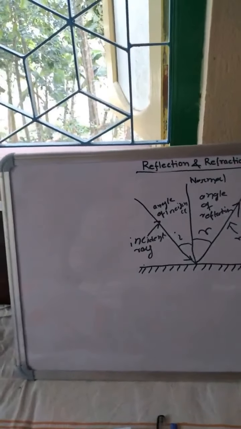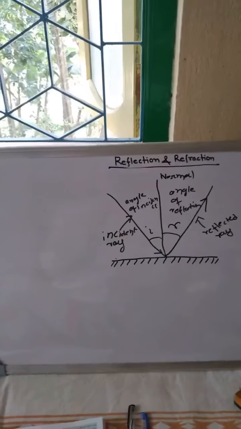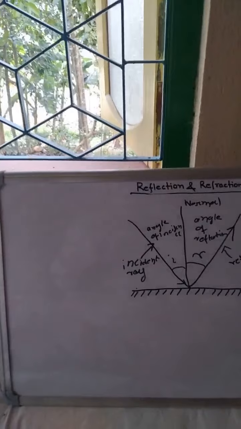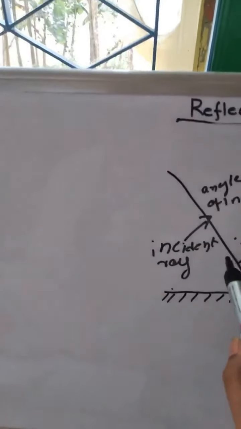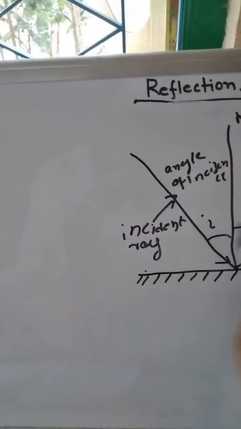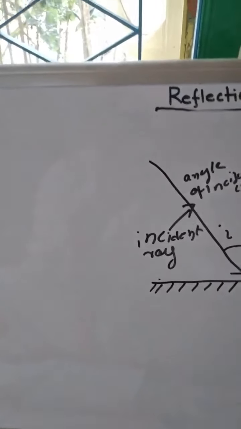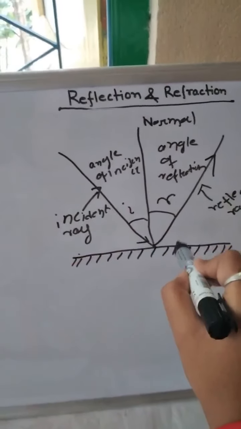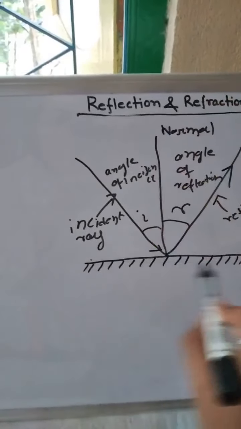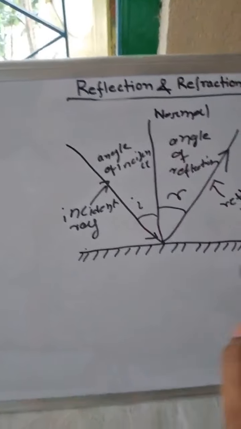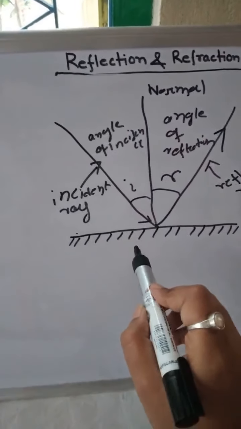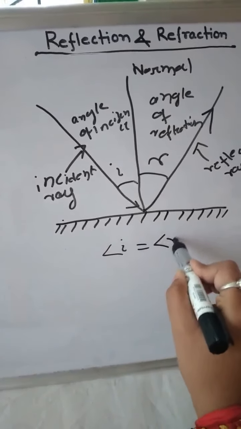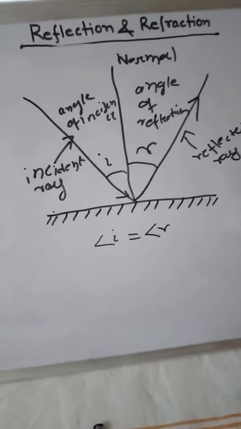Now, what are the laws of reflection? The laws of reflection say that the incident ray, the reflected ray, and the normal lie in the same plane, and the angle of incidence i is equal to the angle of reflection r.